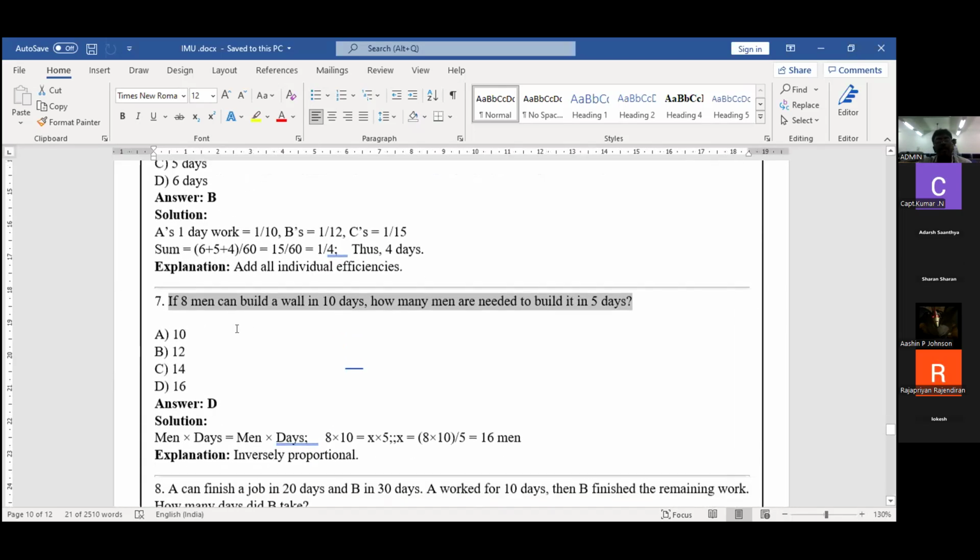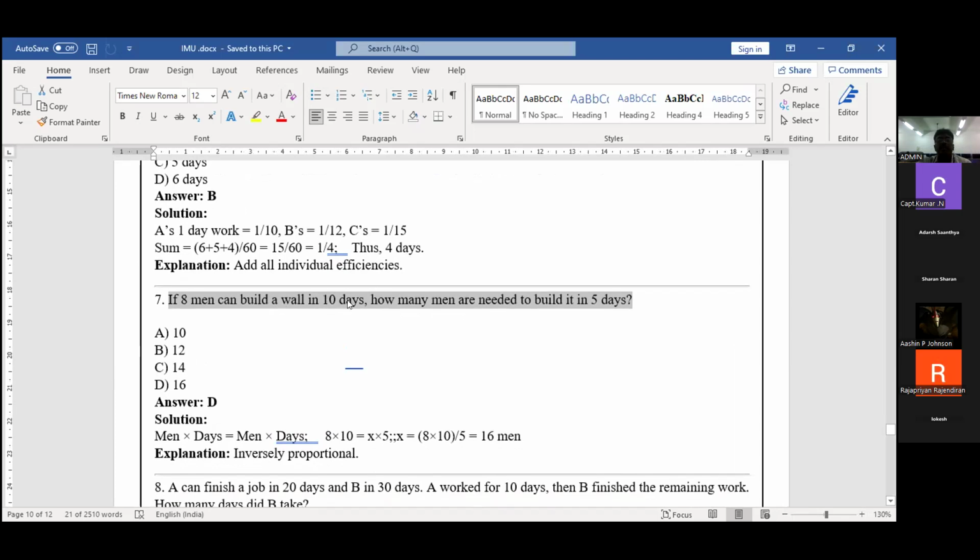8 men can build the wall in 10 days. How many men are needed if I want to reduce the days? Definitely the number of persons should be more than 8. Please go through that and tell me.